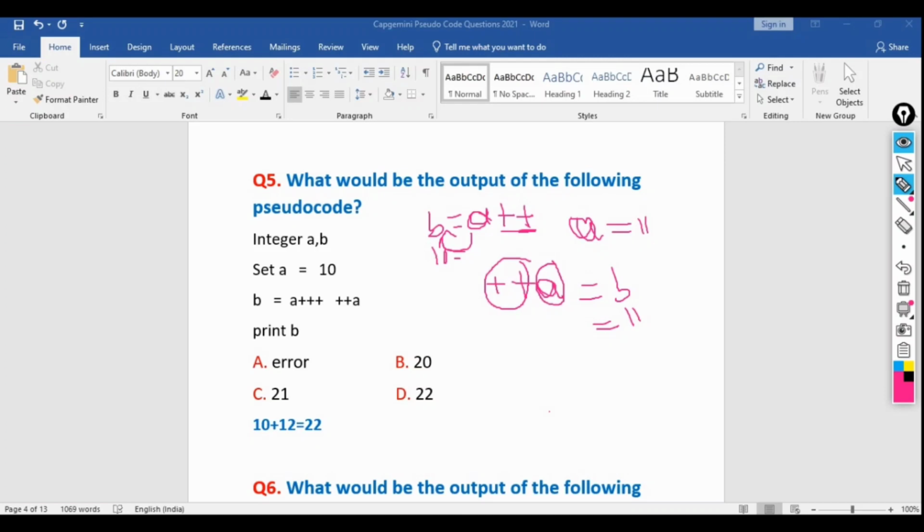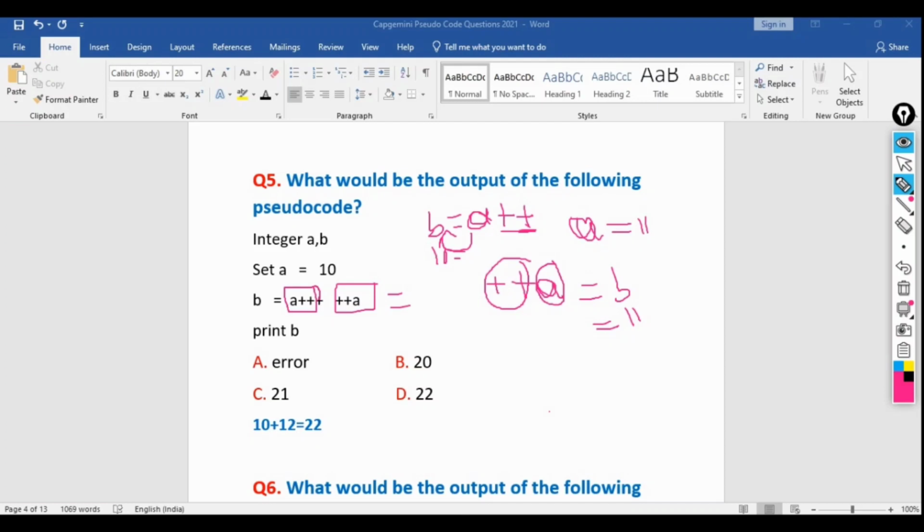So here there are 3 plus signs. So what will be happening? Just let me do the segmentation. So here a++ and 1 plus operator is there, then again ++a. That means for the first case we are doing the post increment operation, then for the second case we are doing the pre-increment operation. So what will be the output here?